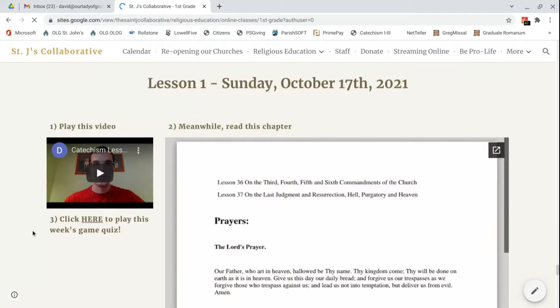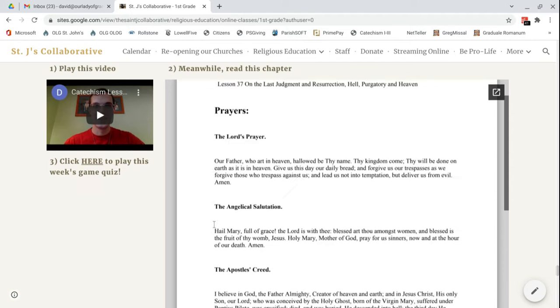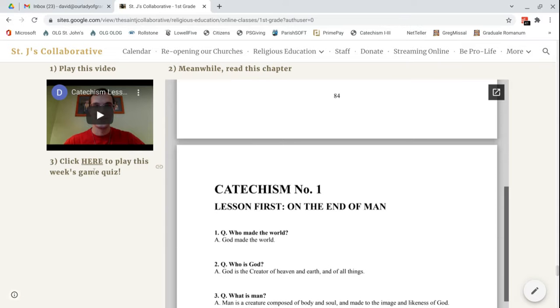Okay, this is what the lessons look like. It'll say lesson 1, 2, 3. Gives the Sunday when the in-person version of this class would be offered, if there was an option for it. And it's kind of like, this is the first day that you should start doing this lesson. So step 1, play the video. Step 2, you're reading this chapter as the video goes along. And then 3, you click here to play the GimKit game quiz for that week.